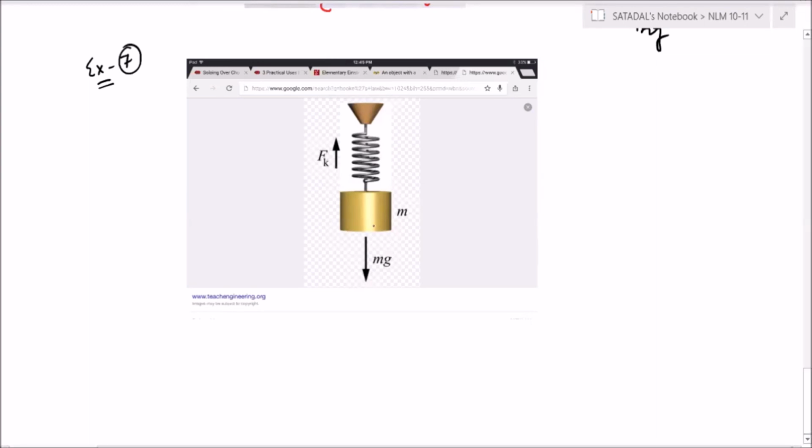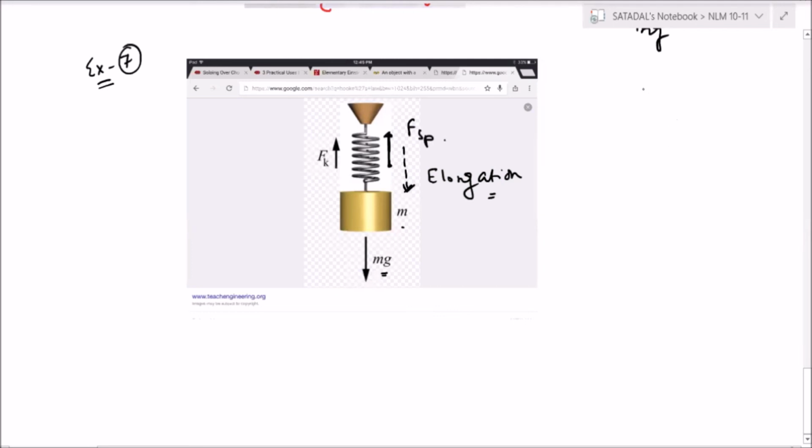So here you can see a block is there. So weight is acting on the block of mass m. The spring will be elongated. So elongation of the spring will be in this direction. We do not show this elongation, but still to make you understand, I am showing elongation. So definitely in the opposite direction, spring force will act. So that is F spring.